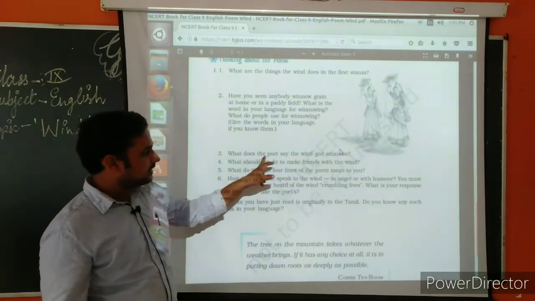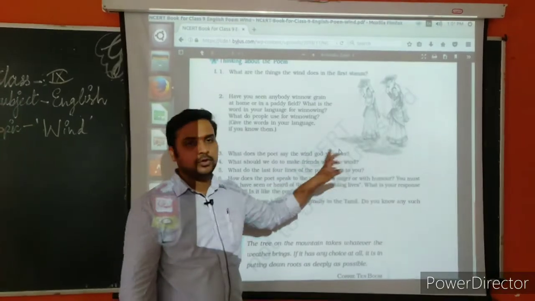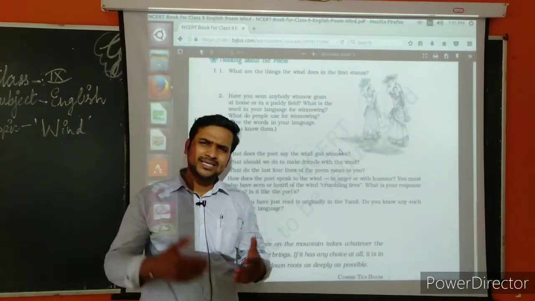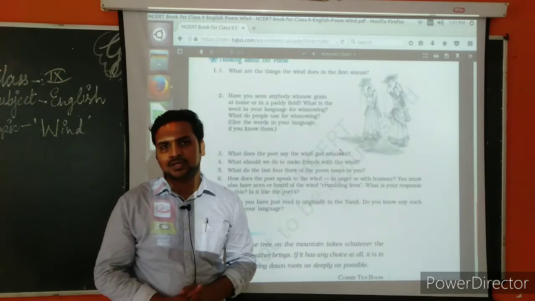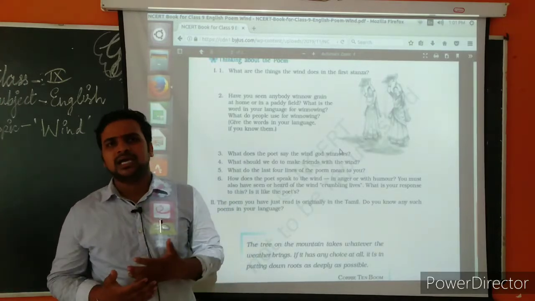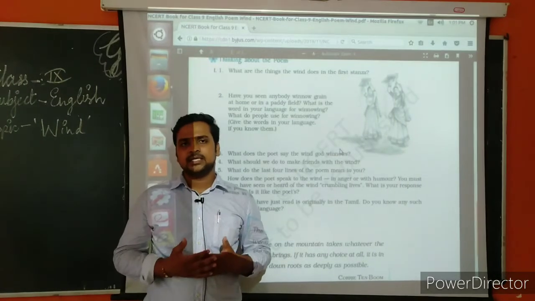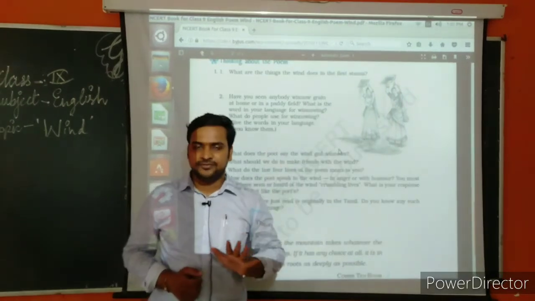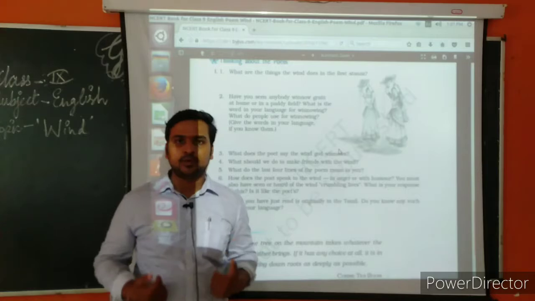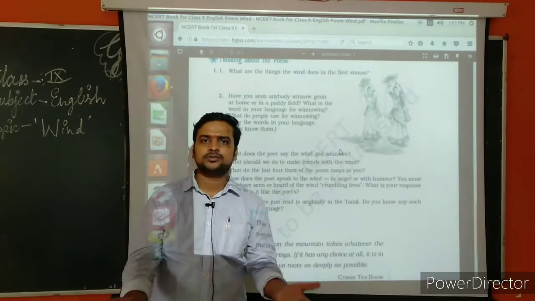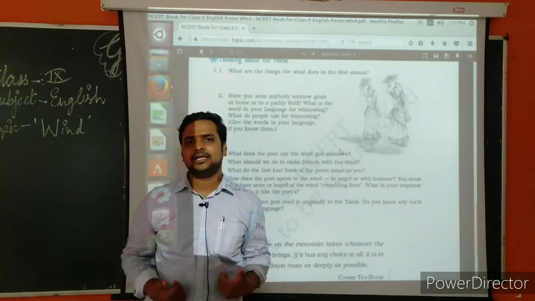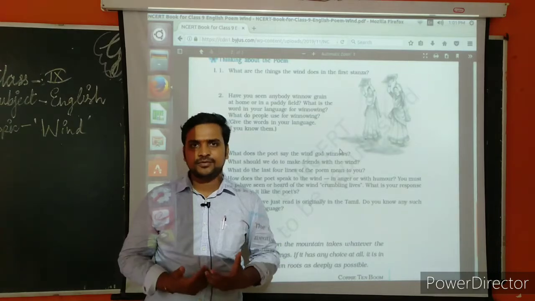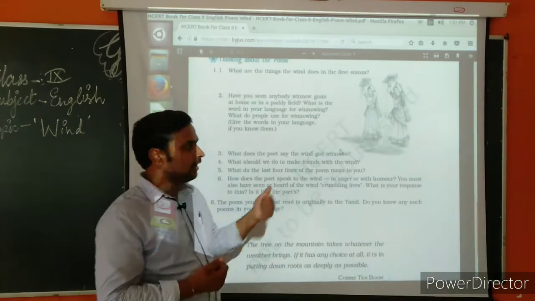The next question is, what does the poet say the wind god winnows? Wind god winnows helps villagers to take advantage of the wind itself. Because of taking the help of wind, they can do the process of winnowing and get their crop safe and sound as well.